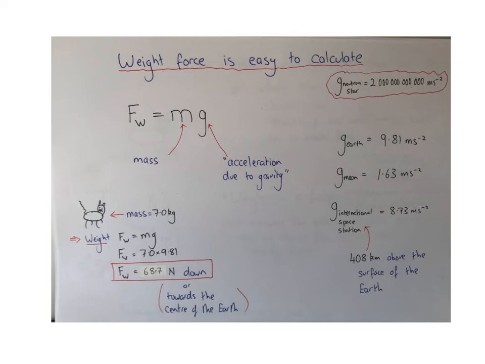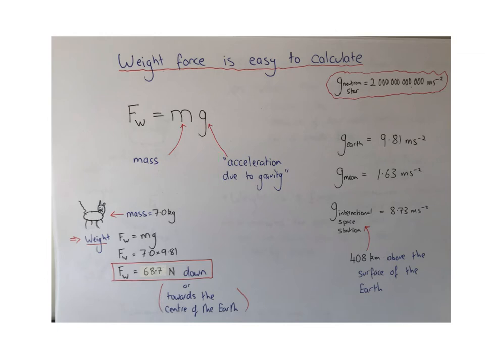Now this is fine. I've put acceleration due to gravity in quotations here because this is clear, or can work, for an object that's falling. We see falling stuff accelerates all the time. However, for objects sitting on your desk right now, they still have a weight. They're still attracted to the Earth. However, they're not accelerating. So when we talk about the acceleration due to gravity, it is a little bit misleading. However, we'll fix that in Year 12.